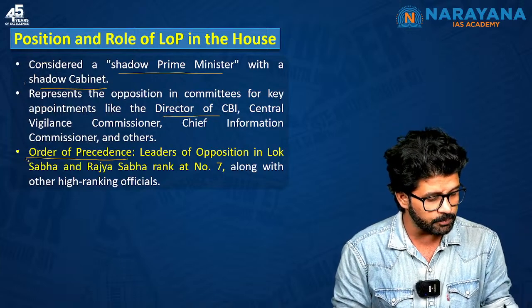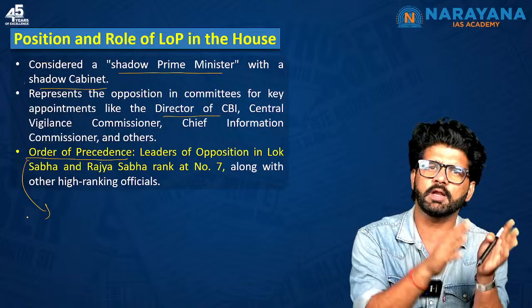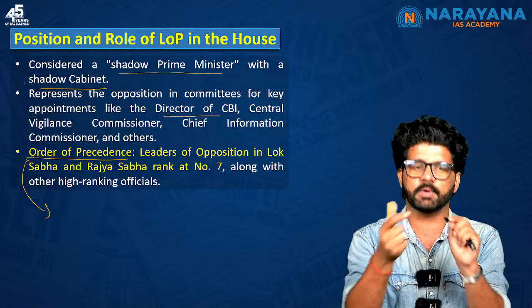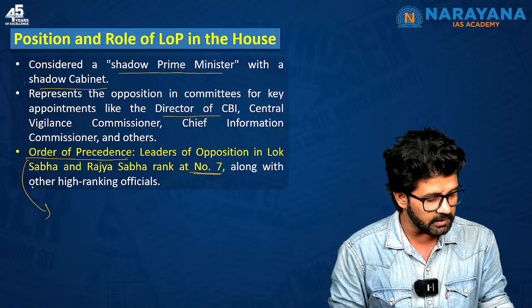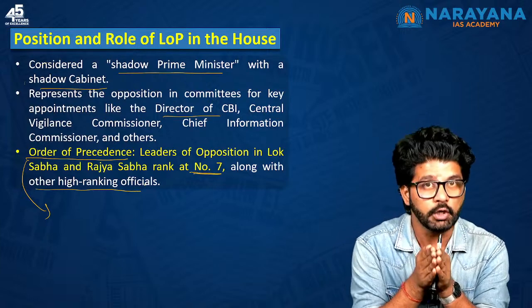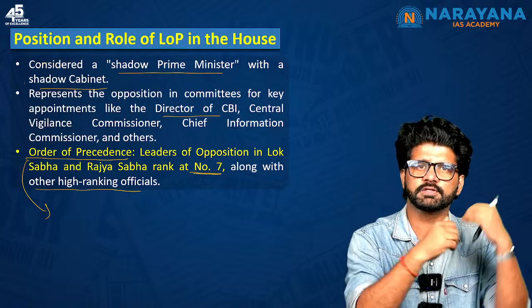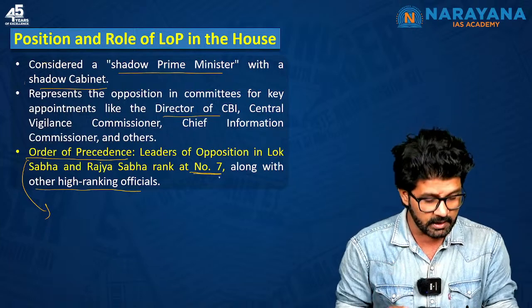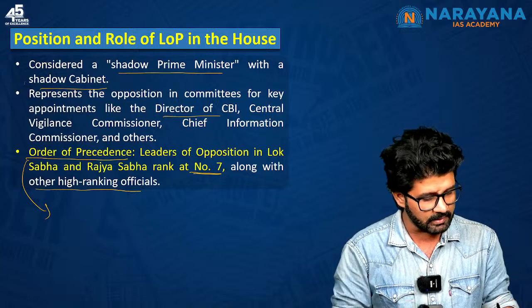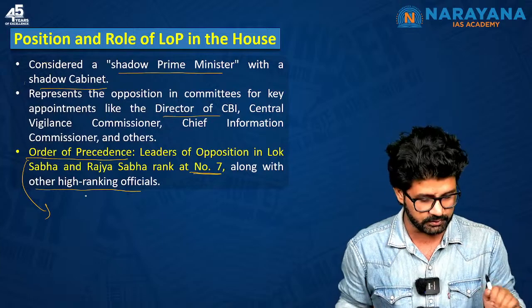Order of precedence. This is important because 10 or 12 years back, UPSC used to ask questions on precedence. LoP is at number 7 along with other high ranking officials. Do keep this in mind because they will ask you whether the order of precedence is number 5, number 4, number 6. It is number 7, at the same rank as other high ranking officials, right?